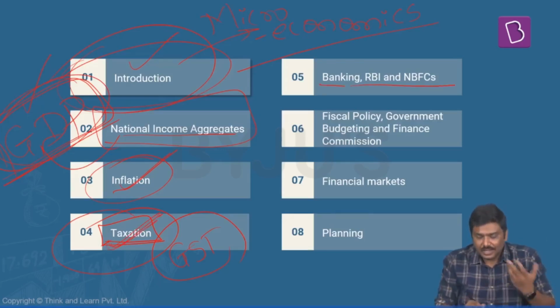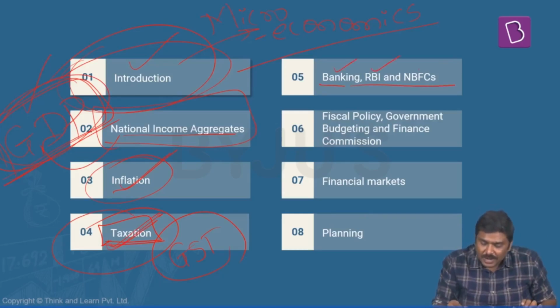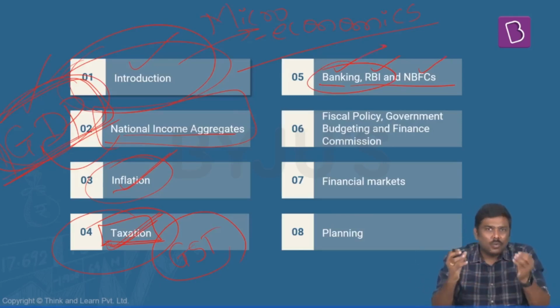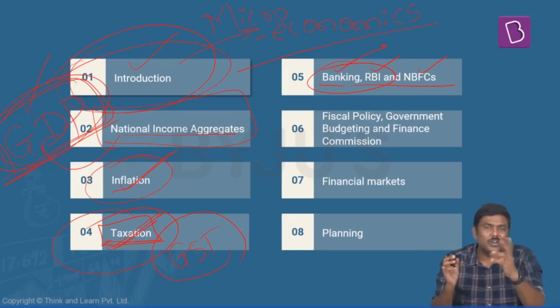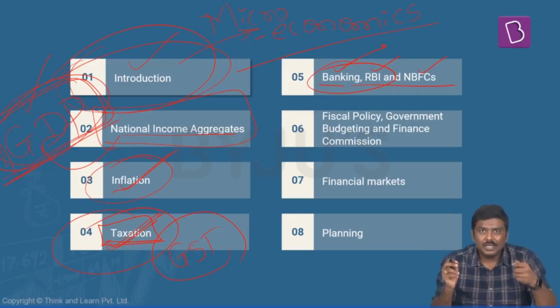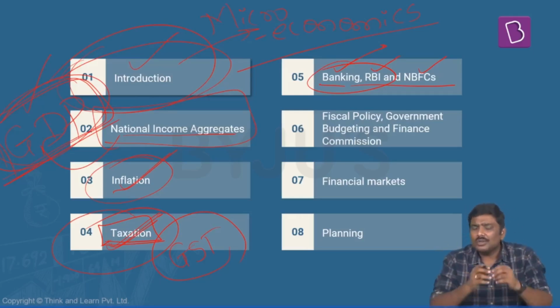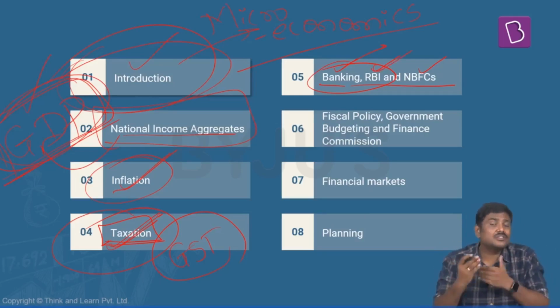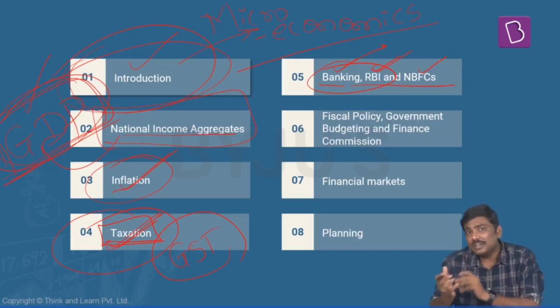Once we are done with this, the next one will be banking, RBI and NBFCs. Right? Banking and RBI are very, very important from the exam perspective. We'll start with the bank as a structure. What is a bank? What is the feature of a bank? What do you mean by money? Very often you would have come across terms such as fiat money or bank money, and so on and so forth. What do you mean by all of this? What is the structure of banking in India? What is the role of the RBI in the banking structure in India? What do you mean by monetary policy?